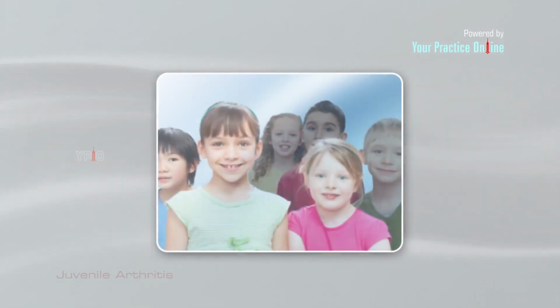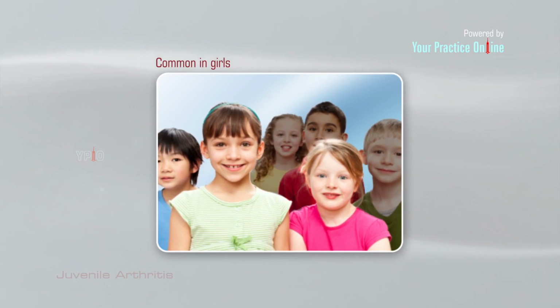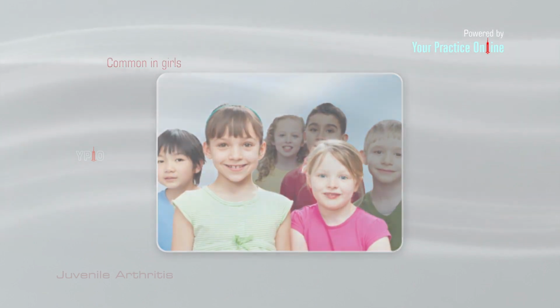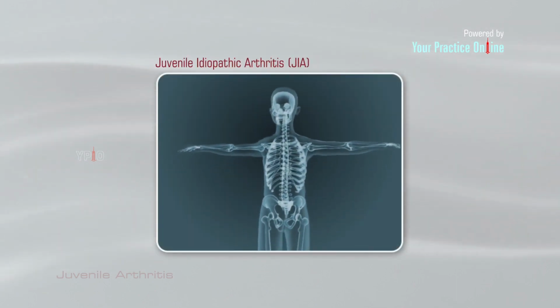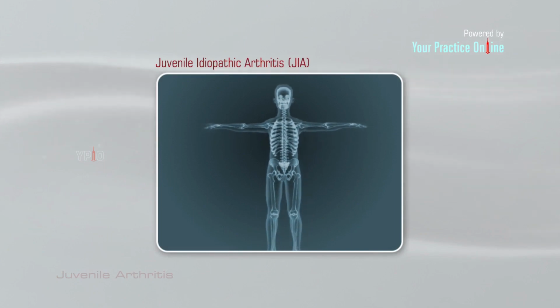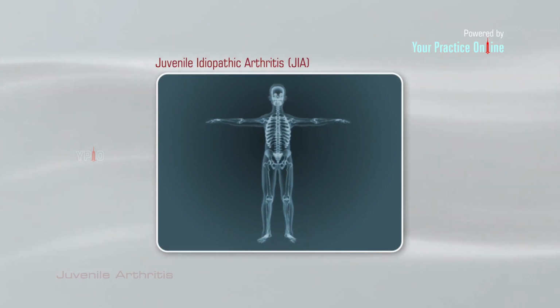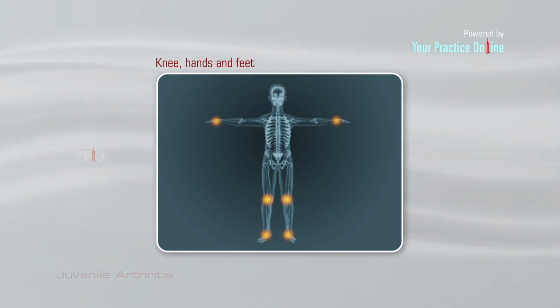Juvenile arthritis is twice as common in girls than boys, and the most common type is juvenile idiopathic arthritis, JIA. Juvenile idiopathic arthritis is an autoimmune disorder affecting the joints of the knee, hands, and feet. It causes pain, swelling, stiffness, and feeling of warmth in the joints.